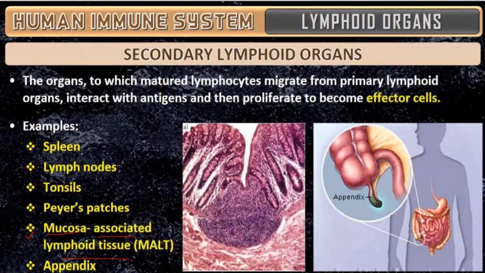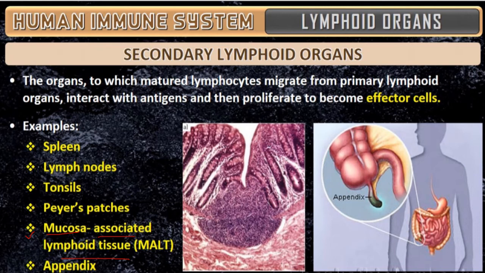We call it MALT. The tissues where mucus is present are in three tracts: the respiratory tract, the gut, that is the intestinal tract, and the urinary tract. Mucus means a gel-like substance. Those organ systems which have mucus, we call mucosa associated lymphoid tissue.